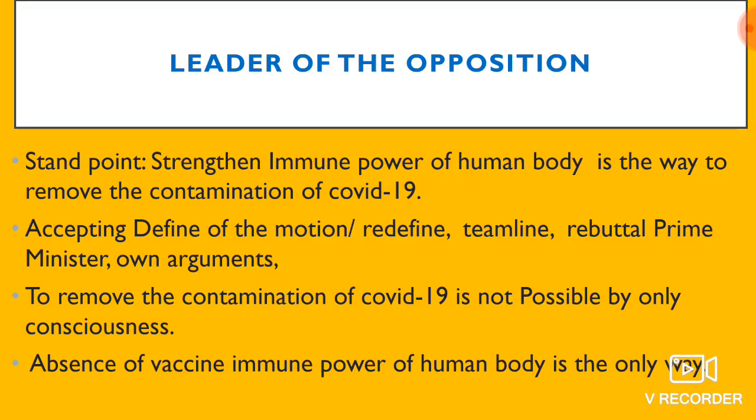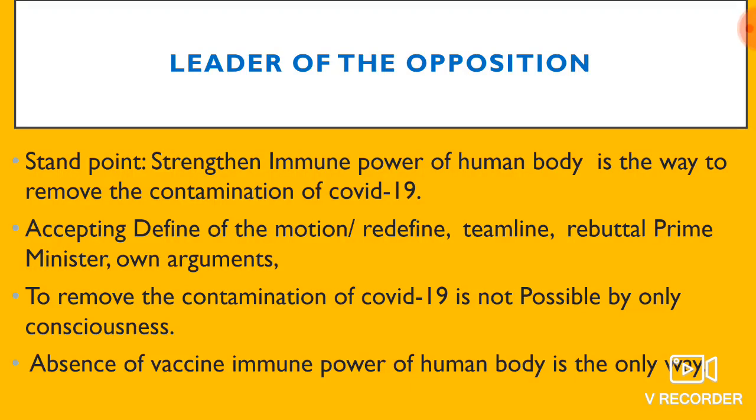Because those whose immune power is strong will recover from the coronavirus infection, because coronavirus is a respiratory syndrome, a respiratory disease. So immune power is the most important to remove the contamination of coronavirus. And the third point, absence of vaccination.